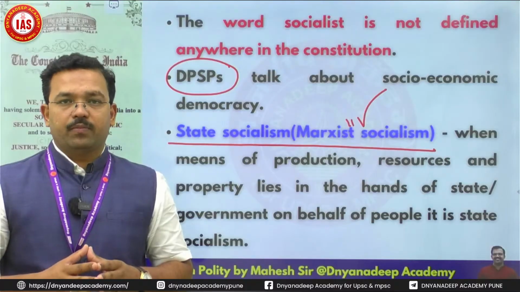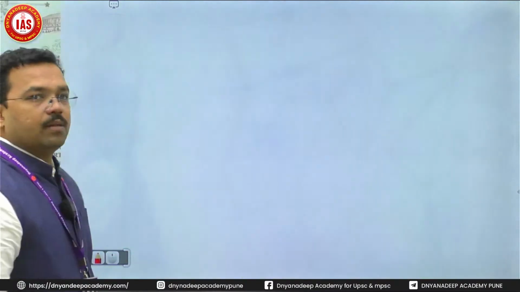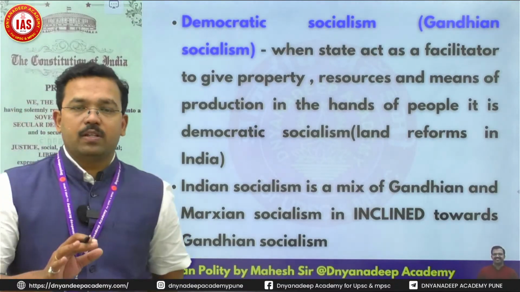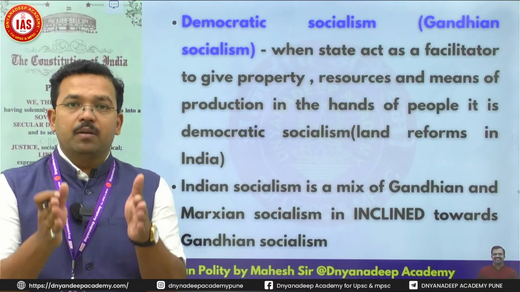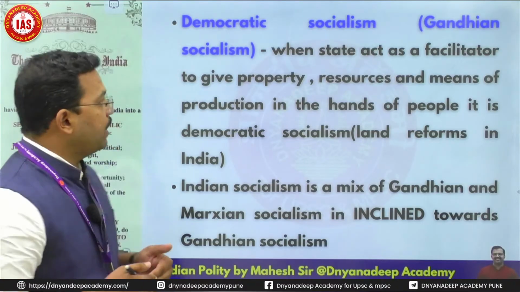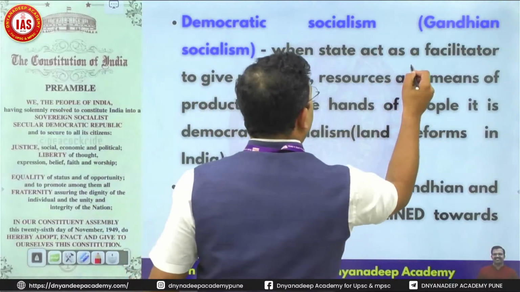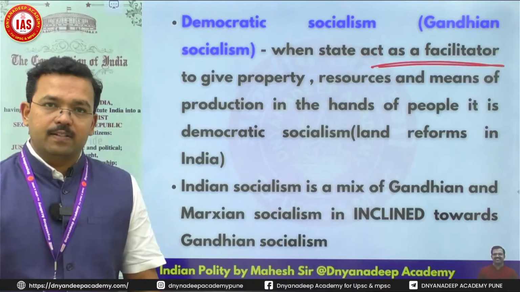State socialism. The second one is democratic socialism, which is also known as Gandhian socialism. In democratic socialism, the means of production are owned by the people and the government acts as a facilitator. Here remember, the government acts as a facilitator to give these means of production into the hands of the people.